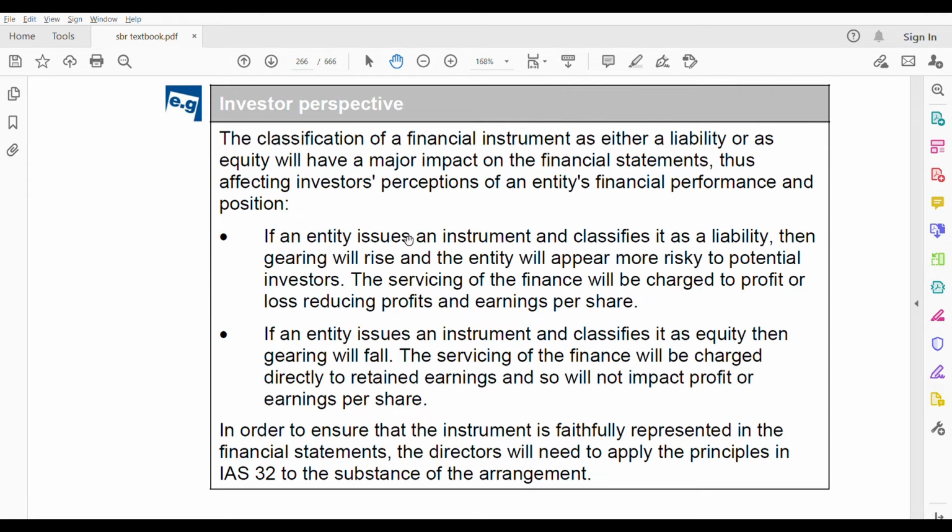If an entity issues an instrument and classifies it as a liability, then gearing will rise. A simple way to see it: when you increase your debt or take a long-term loan, it increases your liability. The same concept applies to financial instruments. It's nothing difficult. If anything increases your liability or you classify anything as a liability, gearing will rise, because debt is there now. How do you calculate gearing? Debt divided by debt plus equity. Your debt will increase, so gearing will rise.